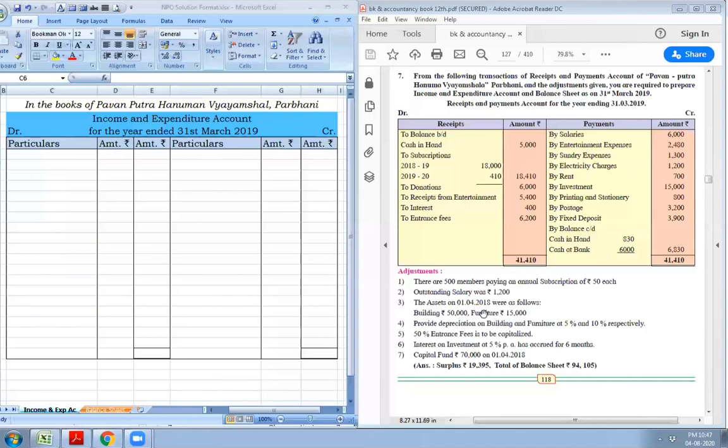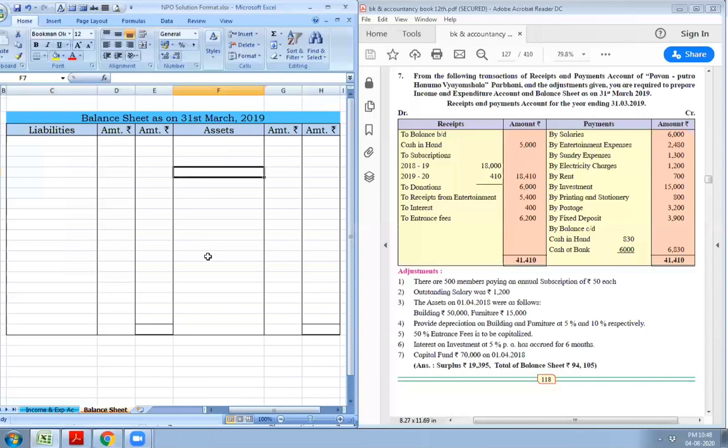But these assets being fixed assets, we will have to transfer them to current year's balance sheet. So we will transfer them to the current year's balance sheet. Building asset side and furniture asset side. Next, provide a depreciation on building and furniture. So we'll put a tick on building and furniture so that we will come to know while posting that there is adjustment on building and adjustment on furniture.